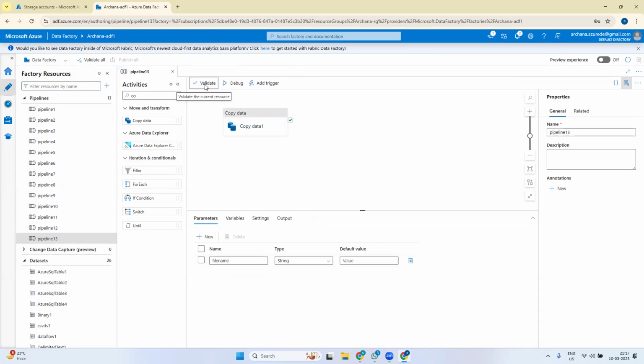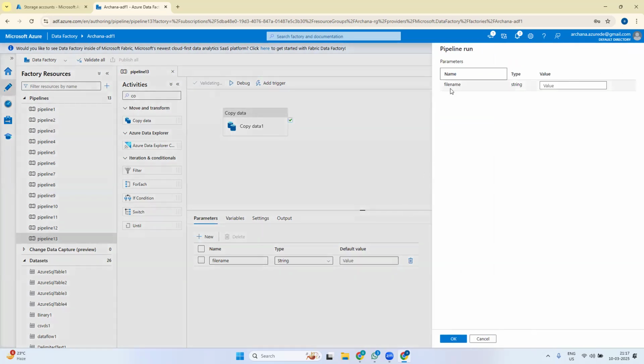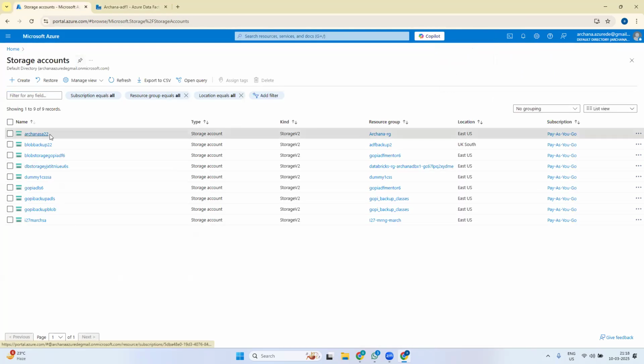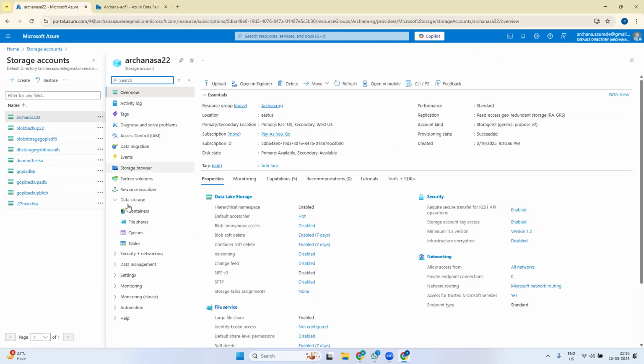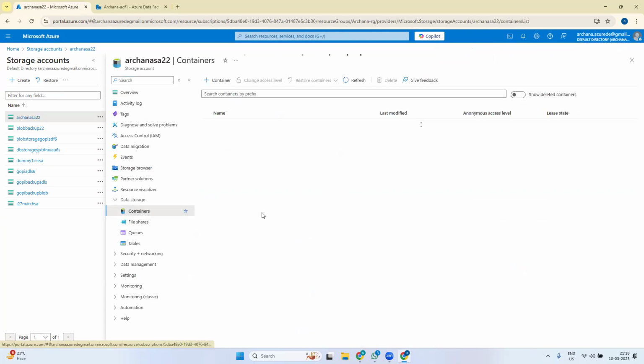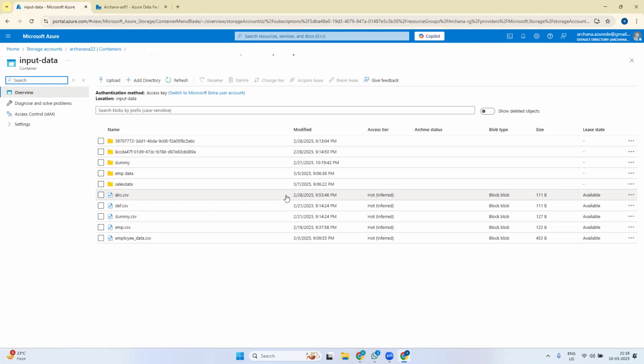In the pipeline, when I say validate and then debug, it is asking for the file name value. So when I go to my storage account, I'll see what files are there in my input data folder. I have fixed the folder as input data only, so it will search from that.